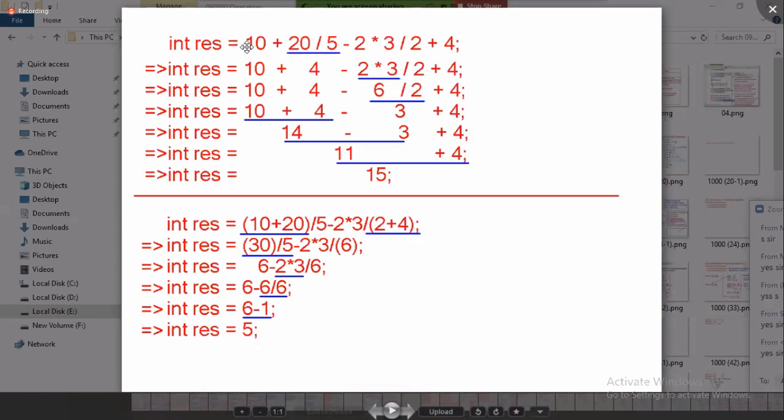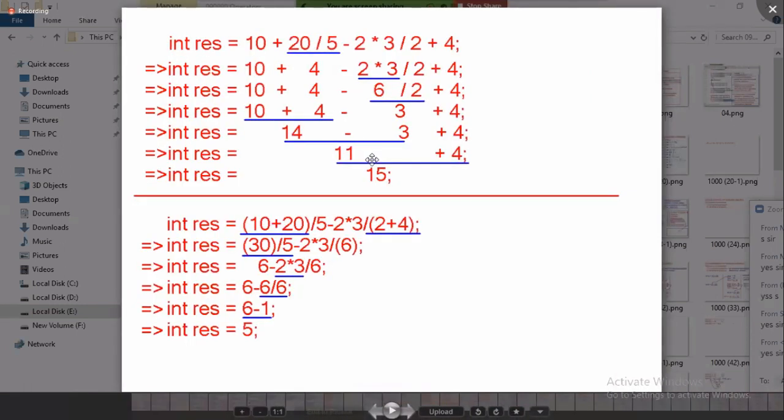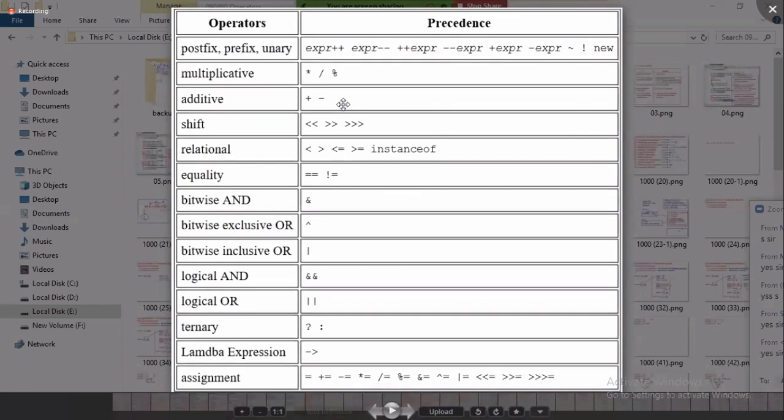Look at that, from left to right it is searching for any division. Yes, 20 by 5, 4, and then searching. Now in this expression, any more multiplicative? Yes, 2 into 3, 6, and next in this expression any multiplicative operators? Yes, division, 6 by 4. So first all multiplicative operators' evaluation is completed. Then it goes forward to additive operators. What are the additive operators? Plus or minus. Tell me, is plus executed first or minus executed first, or whichever comes first is executed?